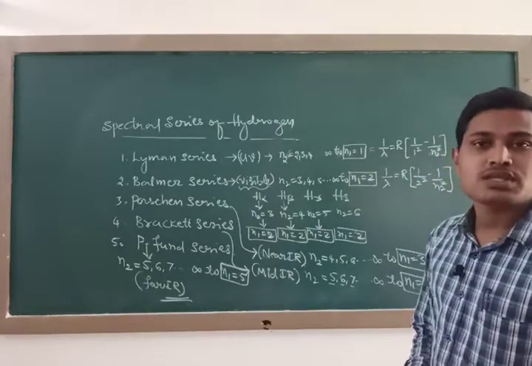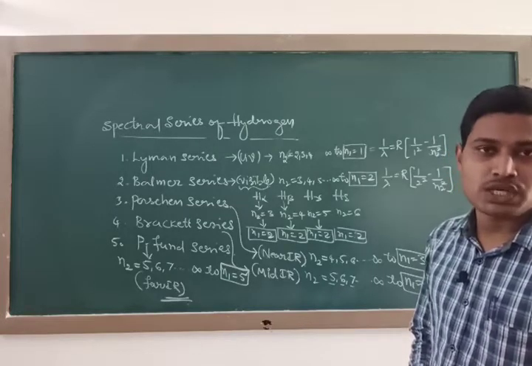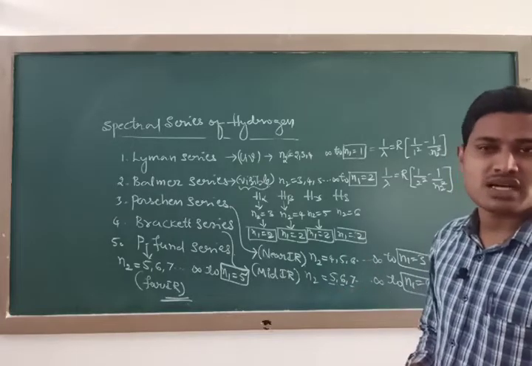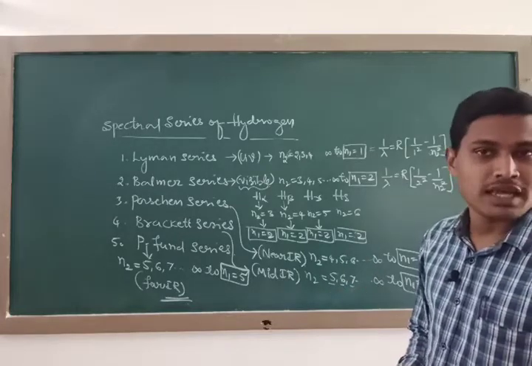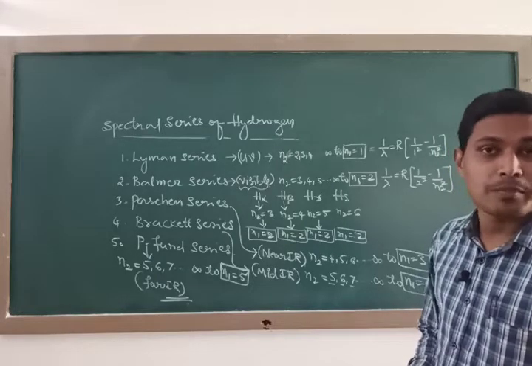So Bohr's theory is successful in explaining the spectral lines of the hydrogen atom as well as hydrogen-like atoms such as singly ionized helium, doubly ionized lithium, and triply ionized beryllium.